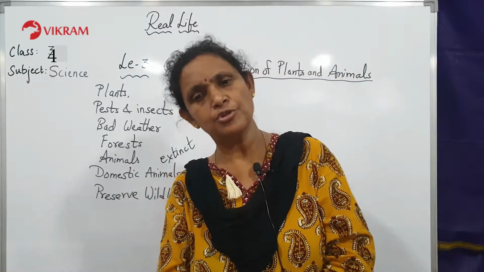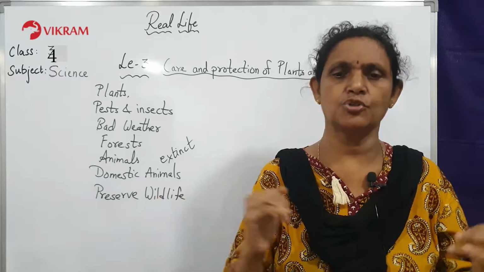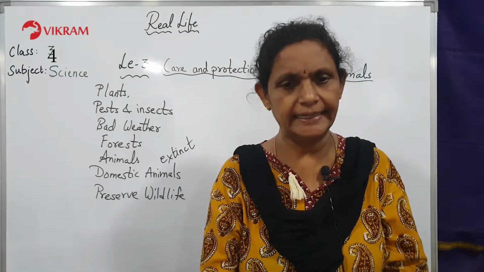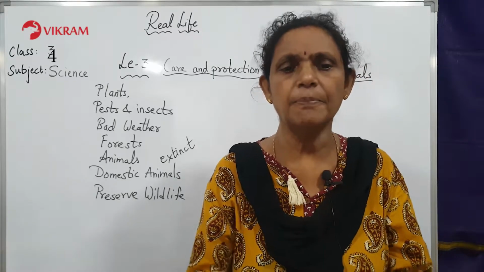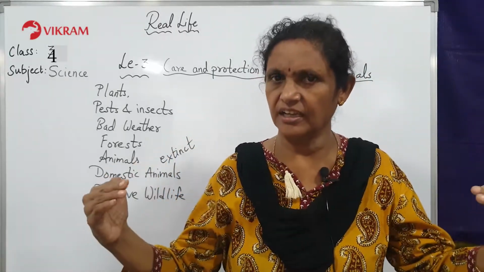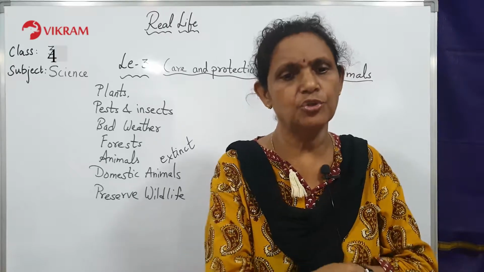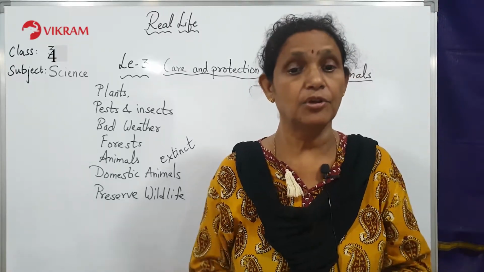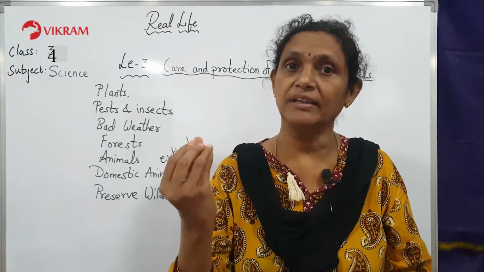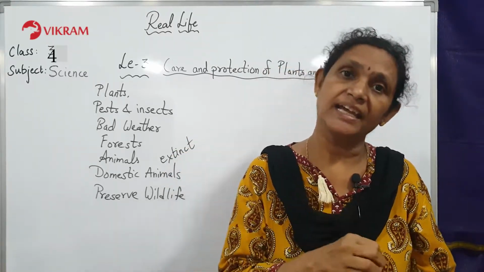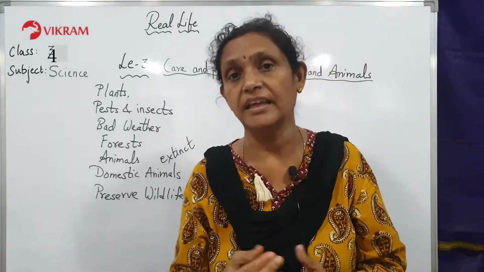Domestic animals also should be kept in good shelters to protect them from heat, rain and other natural calamities. The shelter should be kept clean. So wherever the sheds are there, wherever the stables are there, they should always be kept very clean because they also get diseases like human beings. There will be virus, there will be bacteria which will be attacking the cows and the goats and the hens.